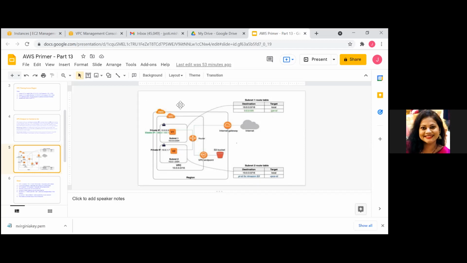So if there is any instance in your public subnet and it wants to connect to the internet, it can do it. But the ones present in the private subnet won't be able to connect to the internet. Now, since they are not able to connect to the internet, if they want to connect to S3, how can we do it? For that, we need to create what we call a VPC endpoint. This is something which we need to create and associate with subnet 2, which is your private subnet.